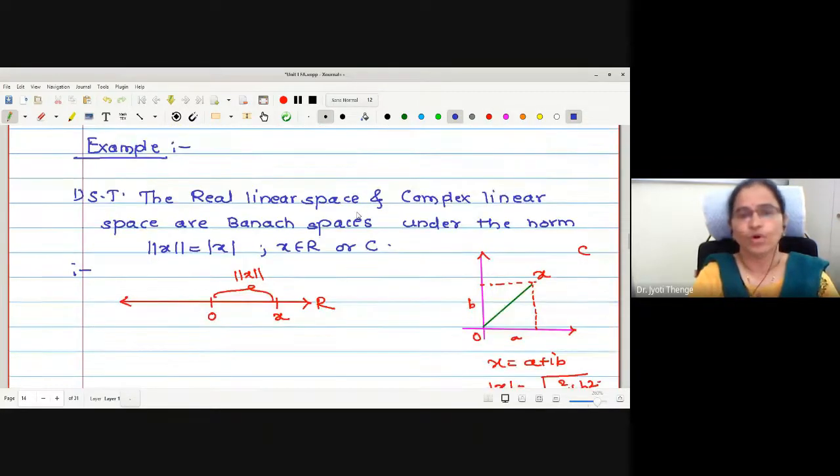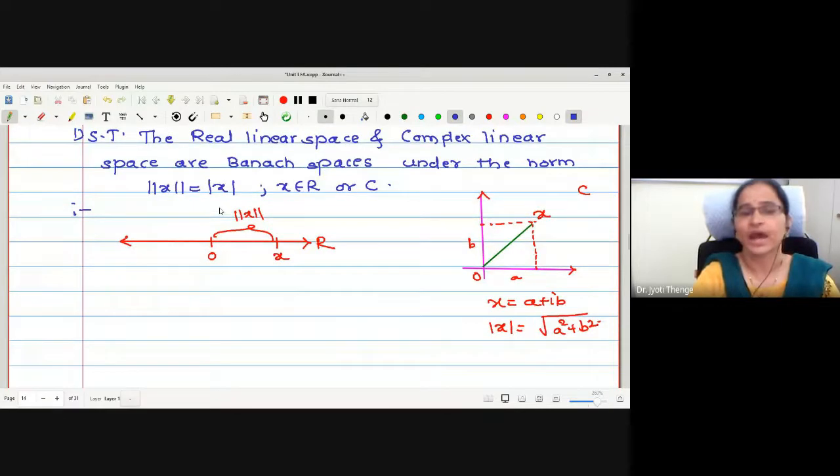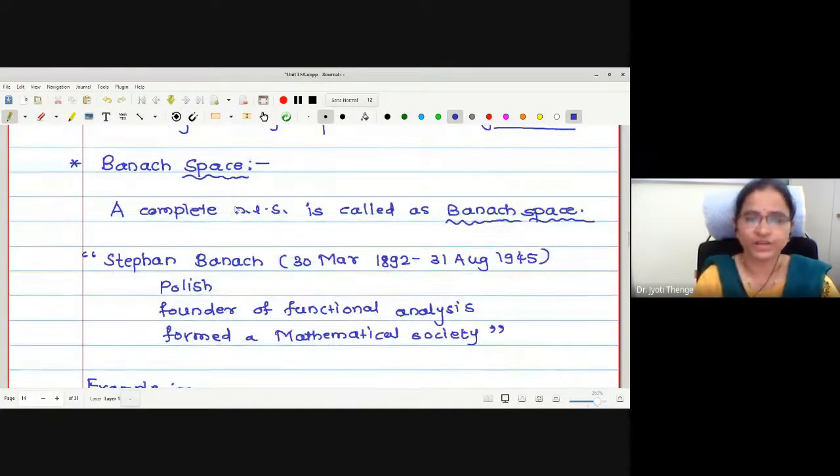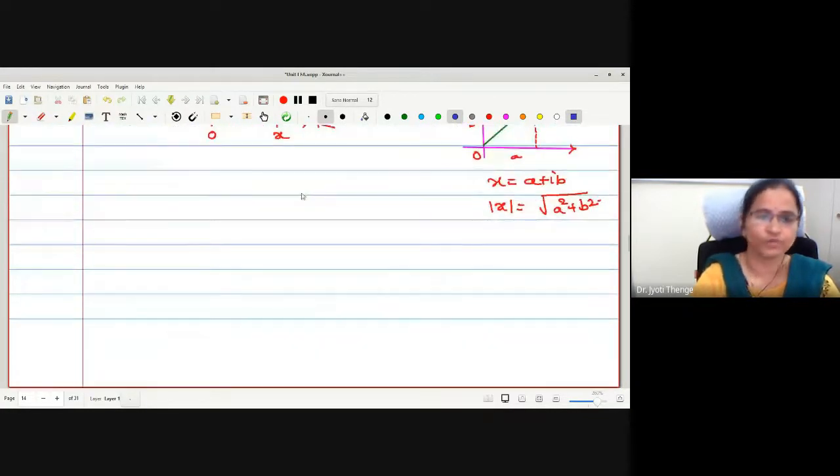There are 2 steps to verify. In the first step, we will check that this is a normed linear space. In the second step, we will go for completeness, because the definition is a complete normed linear space. First we will check the normed linear space and then we will go for proving the completeness property. Therefore, let me write step number 1. What to prove in this step number 1?